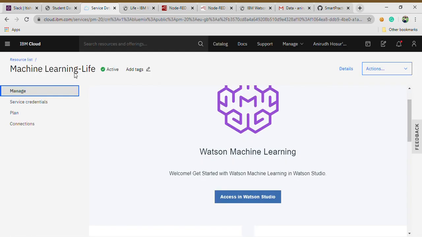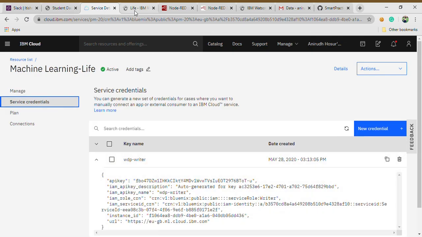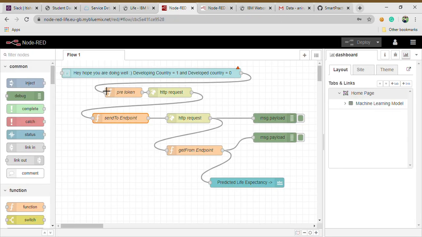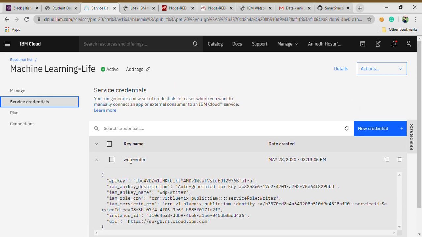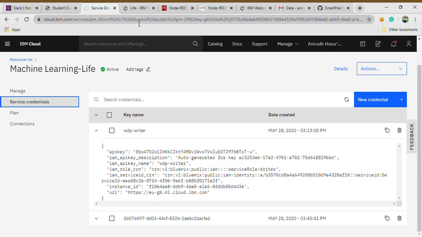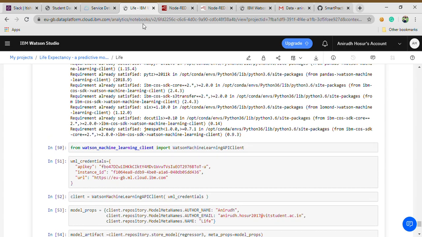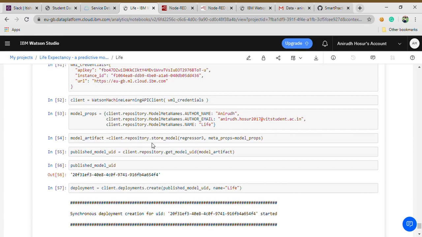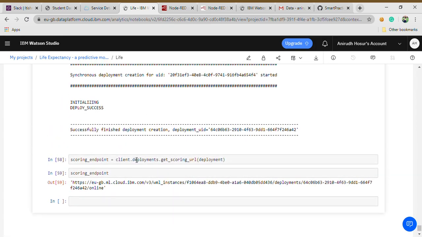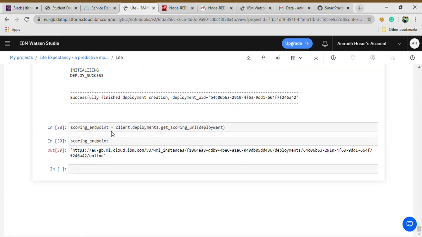By the way, these service credentials will also come in handy when we are taking care of Node-RED. You see how amazingly they are interconnected: the service credentials connect the IBM Watson backend and the Node-RED frontend. So here the client will be the WML credentials. I can't show you the rest because it's confidential. It's okay, I showed it, it's all right now.